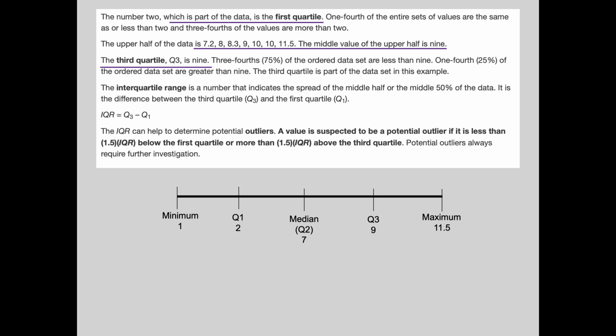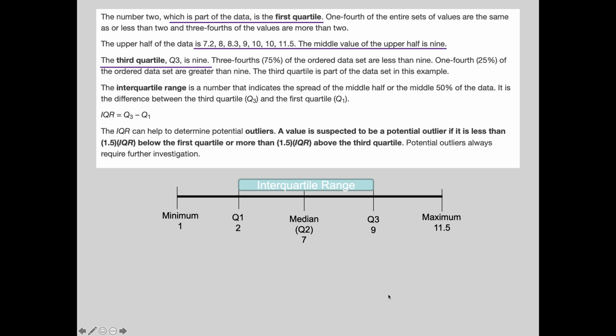So here is the data that we just did before. We found out that the minimum value was 1. The maximum value was 11.5. I'm being a little bit careless with this, but we're going to go with it. Smallest number on the list was 1. Biggest number was 11.5. We found out the median was 7, the second quartile. Then we found out that the first quartile was 2, and the third quartile was 9. And there they are, all placed on the graph. Now, this piece in the middle, that's your interquartile range.